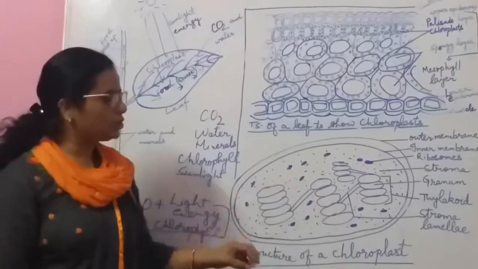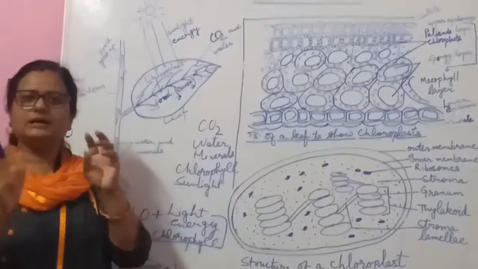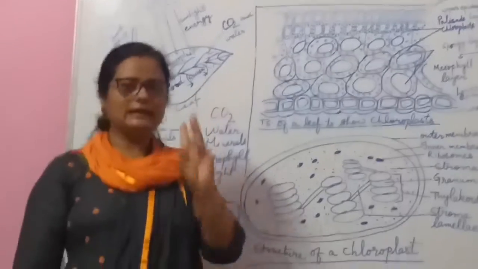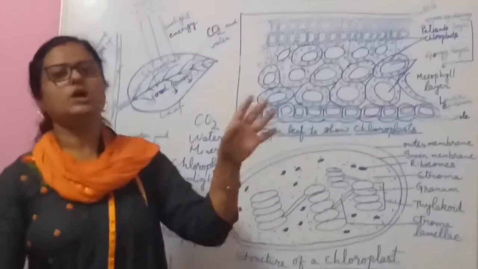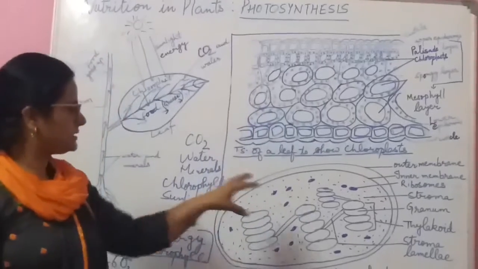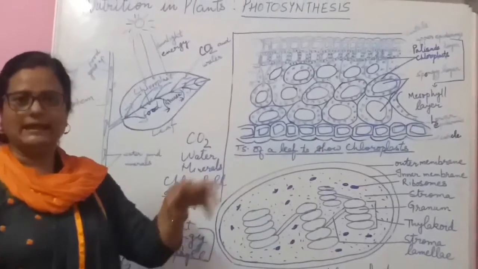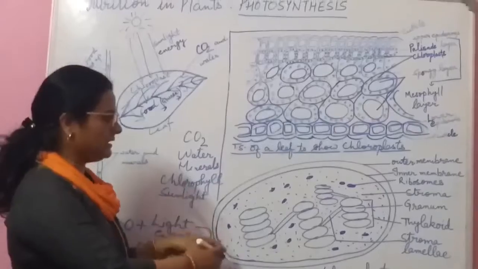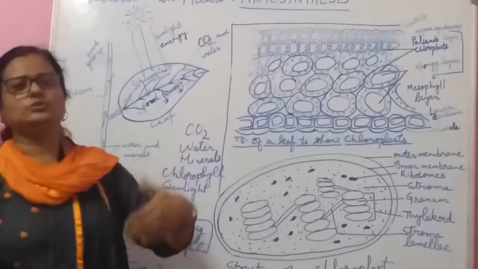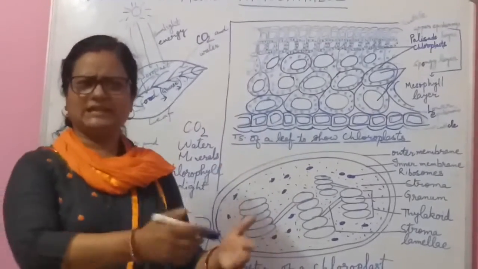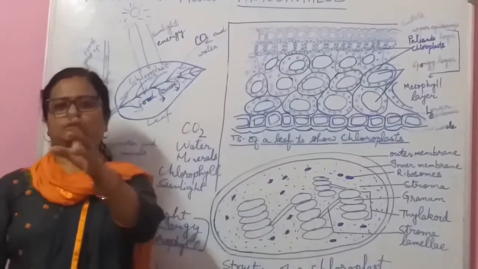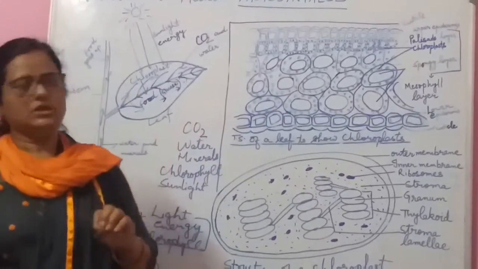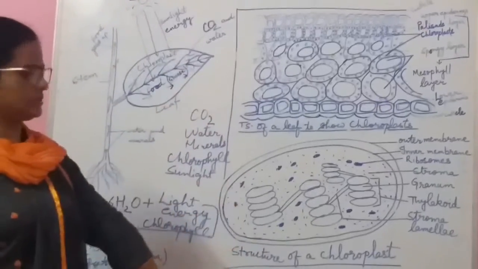The CO2 gets converted into a 3-carbon sugar, which is used in the formation of glucose, and this glucose is utilized by the cell. This energy is then utilized by the mitochondria, and with the help of the respiration process, it is used by different types of cells to get energy. So this is the complete process of photosynthesis.